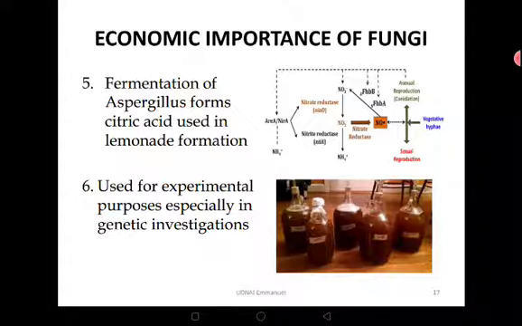Yes, so you can see the cycle there. Aspergillus is also used for experimental purposes, especially in genetic investigations. So there is a lot of research using different fungal cells for development of very many products.